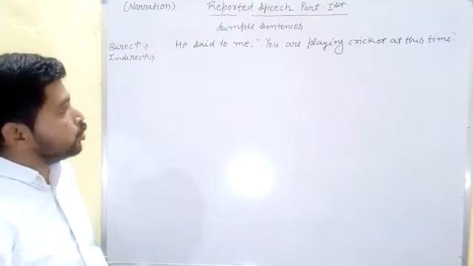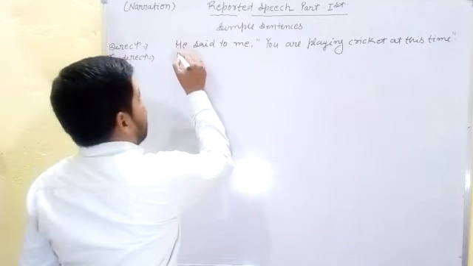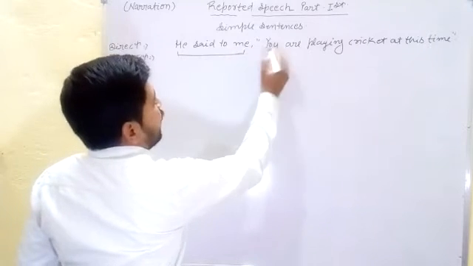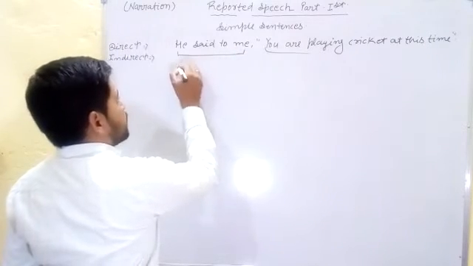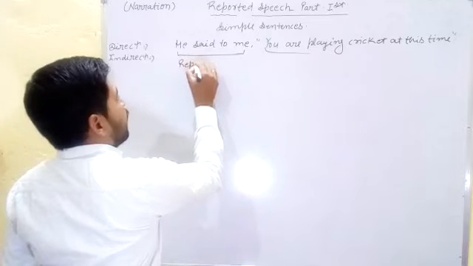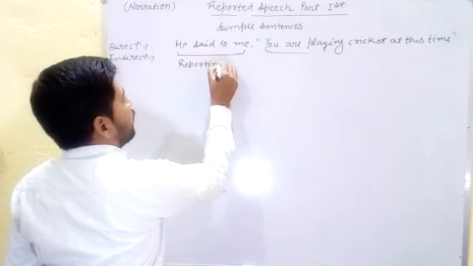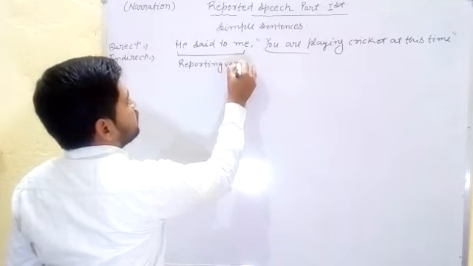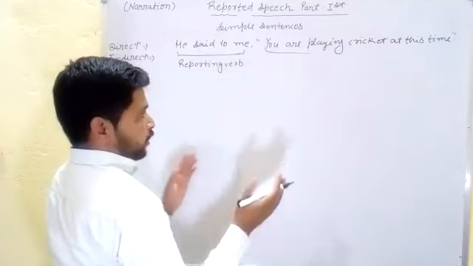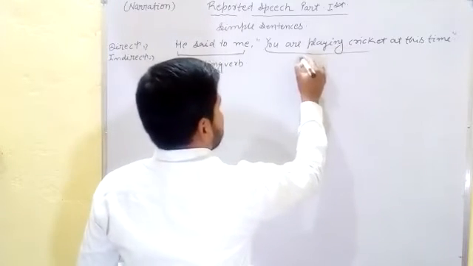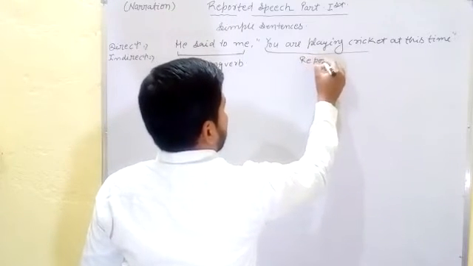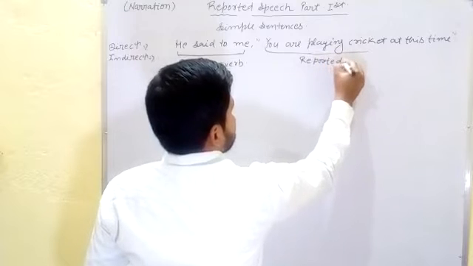Students, there are two parts you can find, number first and number second. In the first part, in reported speech, we say reporting verb, and the part inside the inverted commas we say reported speech.